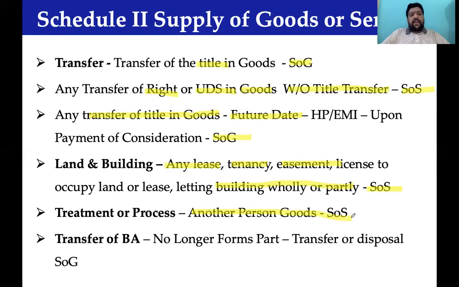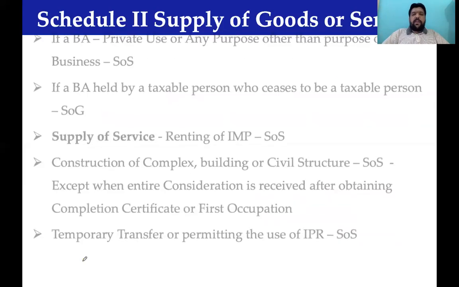Followed by, in case of any disposal or transfer of a business asset. Any transfer of a business asset that they are not going to use anymore, you can think of impairment of asset. They dispose of. They completely dispose of. They don't want it, they take it away, they dispose of. In case of those aspects, no doubt, transfer or disposal of a business asset, then yes, it would be out of the tax.